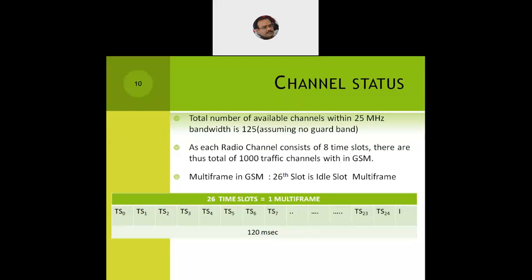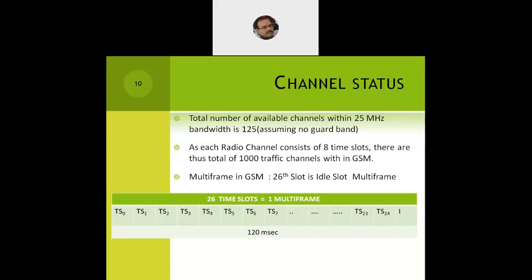Each radio channel consists of 8 time slots, which we have just seen in the previous slide, and there are 1000 traffic channels within the GSM. Because 125 multiplied by 8 will give us around 1000 traffic channels within the GSM architecture.